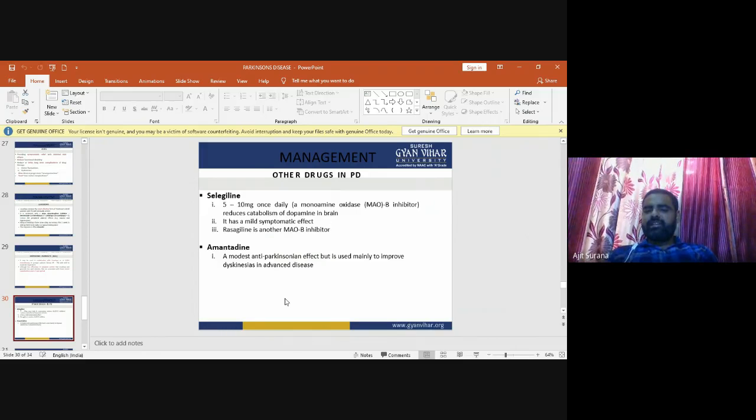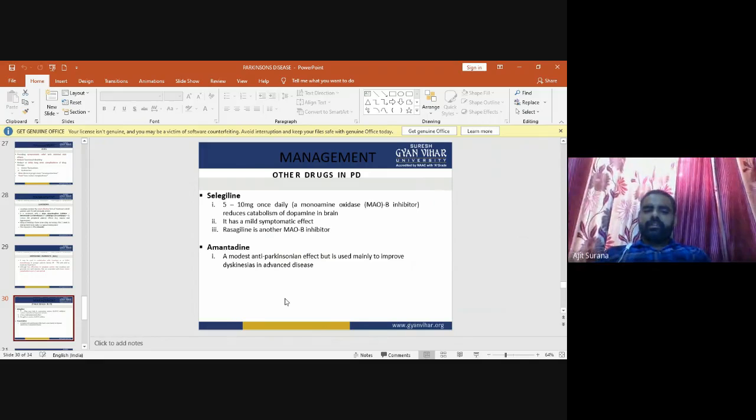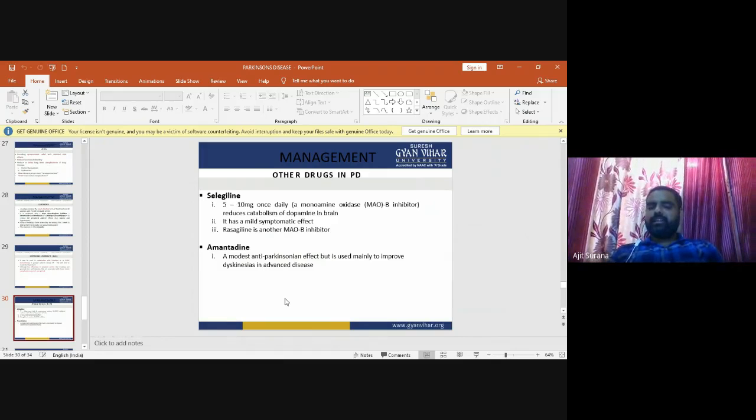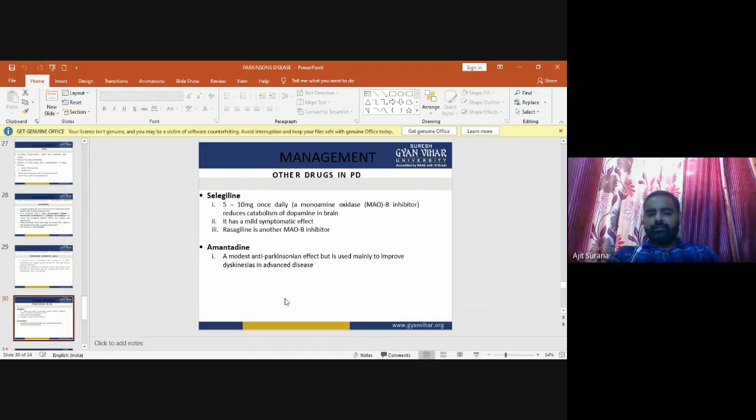Rasagiline is another MAO-B inhibitor. Now the next one is amantadine. Amantadine has a modest anti-Parkinsonian effect, but is used mainly to improve dyskinesias in advanced disease.